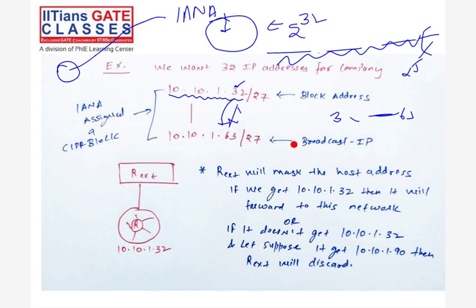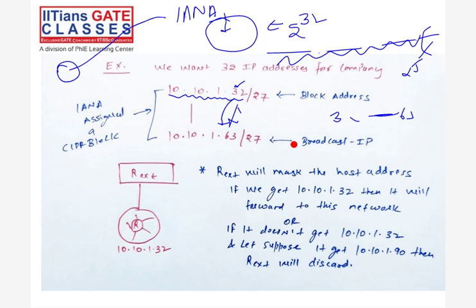So for the network to find the first IP, you need the subnet, right? You need the subnet. So the subnet means that 27 bits will be 1s while calculating the block IP address. While calculating the network IP, you need the subnet. So that subnet will be all 1s followed by 0s. We do the logical AND of this with the IP address of the block to find out the first IP of the block. Same way, whatever we are doing in the classful. But here we have so much flexibility.